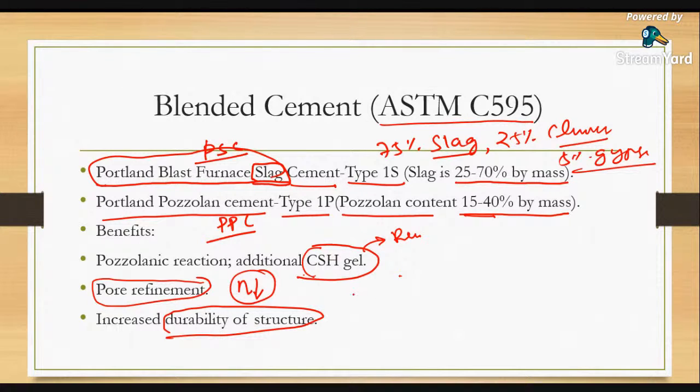So what will happen, due to change in temperature, there is expansion of the cement. So some thermal cracking will form, some minor small cracks will form. So if you can reduce the pores of the structure, the ultimate thing we can say is the durability of the structure will increase. So that is the blended cement. There are two types of blended cement, that is Portland blast furnace slag cement type 1S and Portland pozzolana cement, that is type 1P.